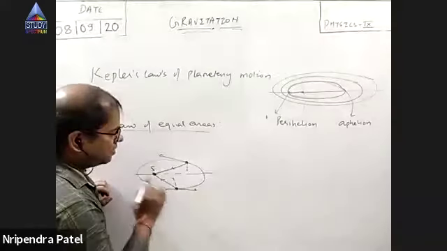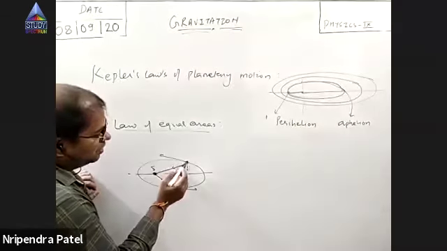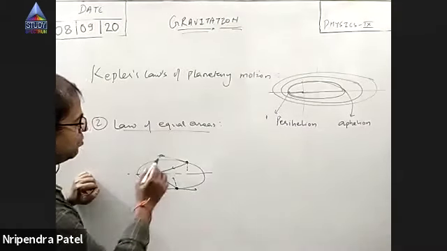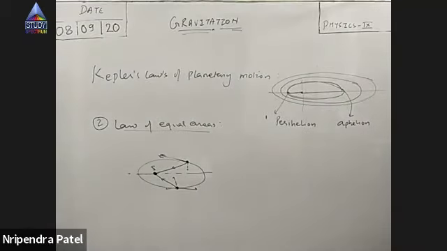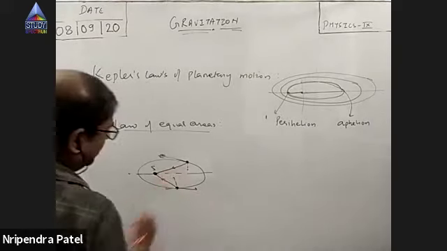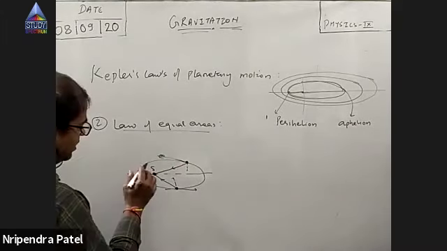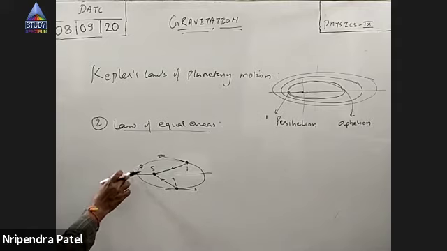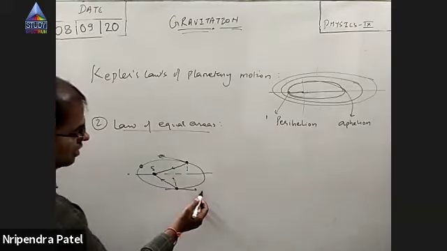Suppose this is a planet revolving in this path. At this point, its tendency is to move in this direction. If you remember, we discussed in circular motion that velocity at any instant is tangential to the path. If suddenly, when the planet is here, the sun disappears, the planet will continue moving in this path because it has velocity along the tangent.